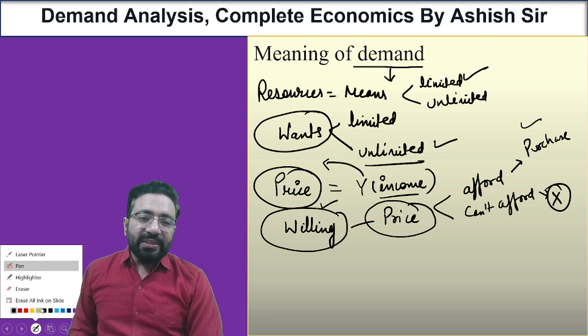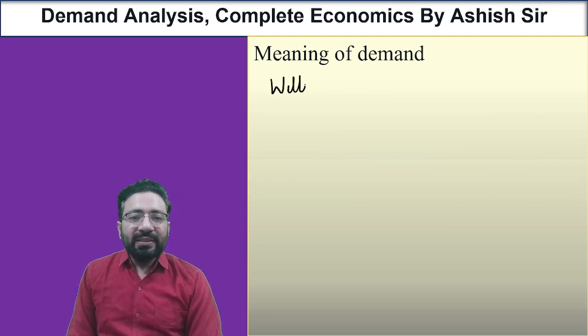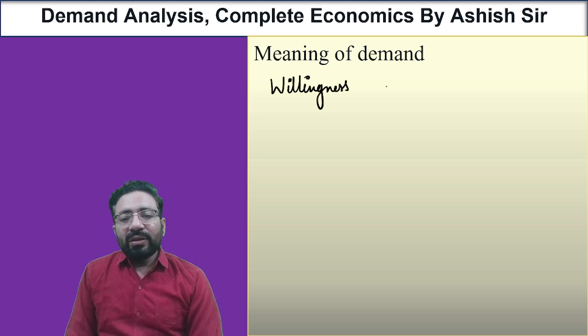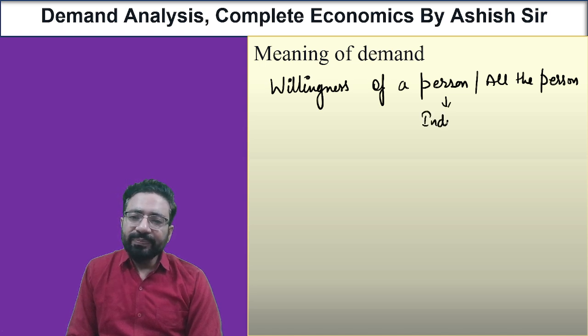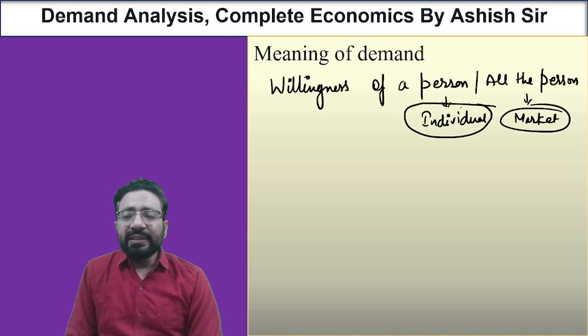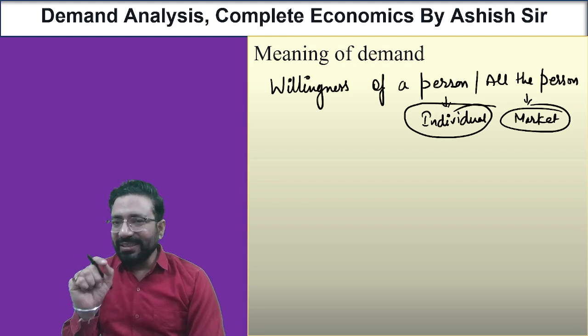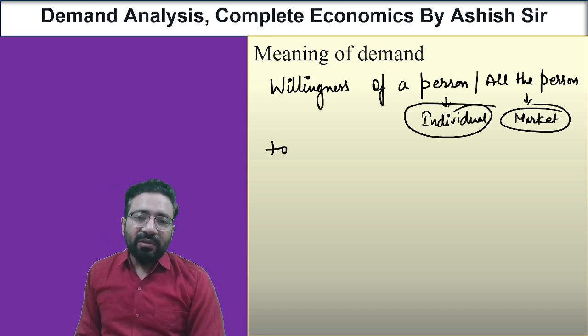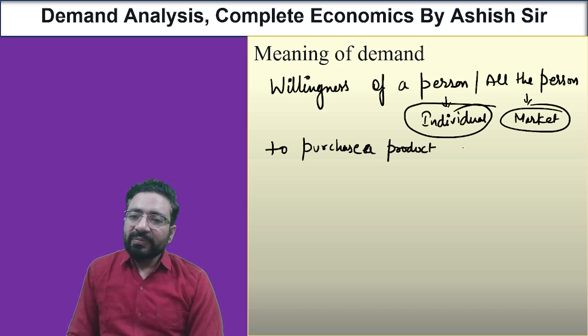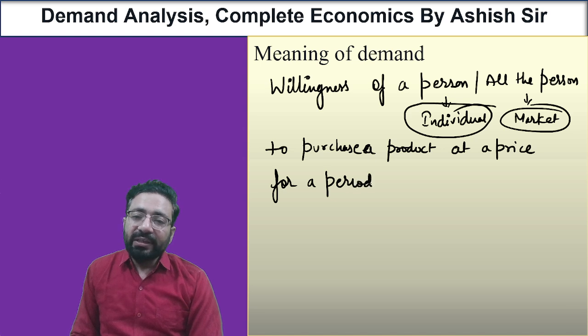So what is demand? Demand simply means the willingness of a person or all the persons to purchase a product at a price for a period of time. Of a person means we are talking from an individual perspective. For all the persons means we are talking about market demand. The market never consists of only a single buyer; it consists of a number of buyers. For a period of time is a very important thing.